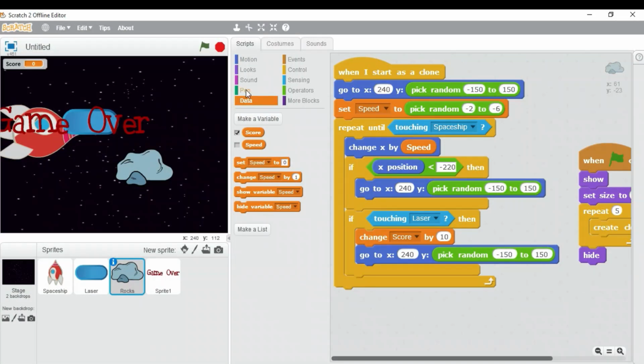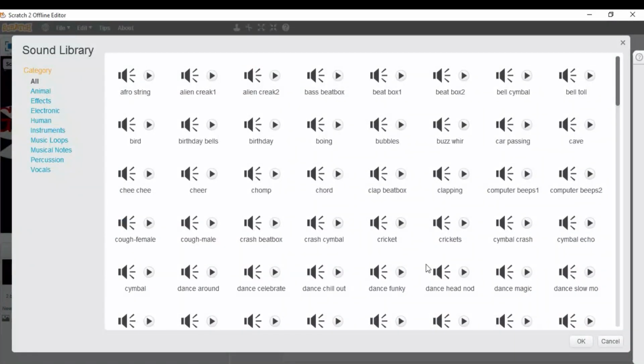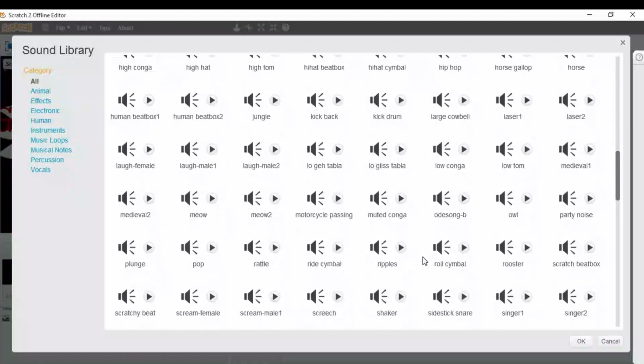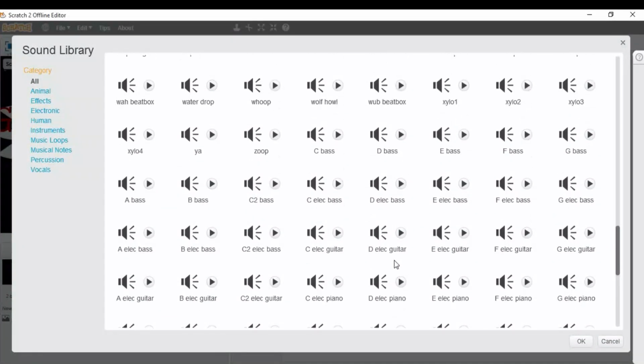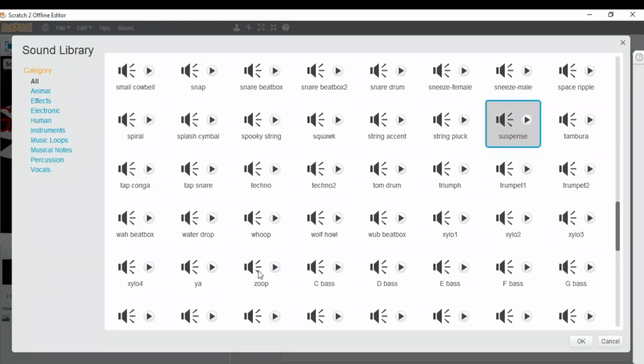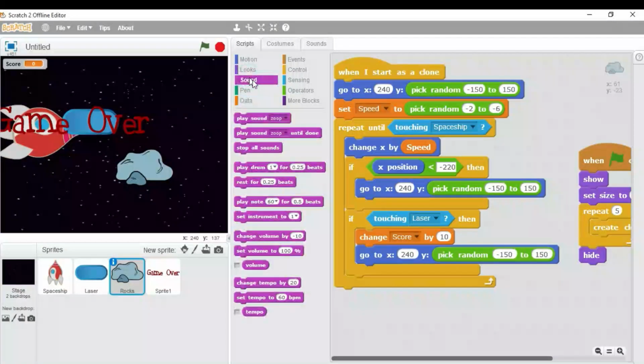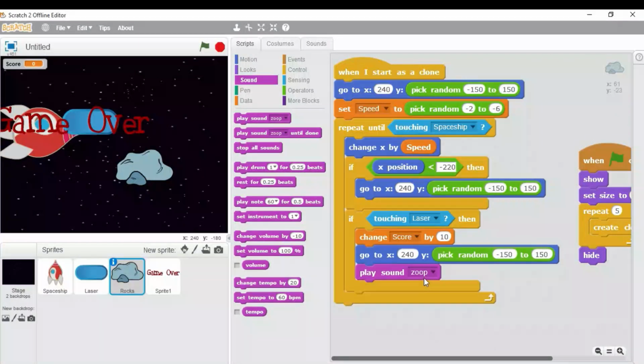So we need to even play a sound. So click on the sounds block menu, click on this choose sound from library and select the zoop sound. If you want some other type of sound, you can select that too. Here we go with the zoop sound. So I'm going to click on this and click on the OK button. Come over here, click on the sounds block and drag this play sound block here.